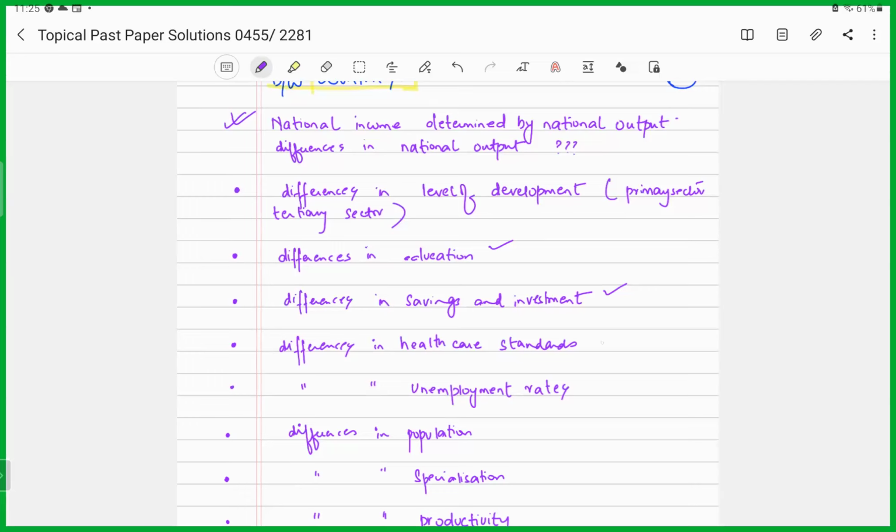Similarly, differences in healthcare standards. Countries which provide healthcare services to their citizens and have relatively higher living standards will tend to have a healthier population. As a result, their labor force would be more productive, right? Contributing more towards the production of goods and services. As a result, when the national output would be higher, similarly, it would lead to higher levels of income, right? So, a healthier labor force means a more productive labor force, right?